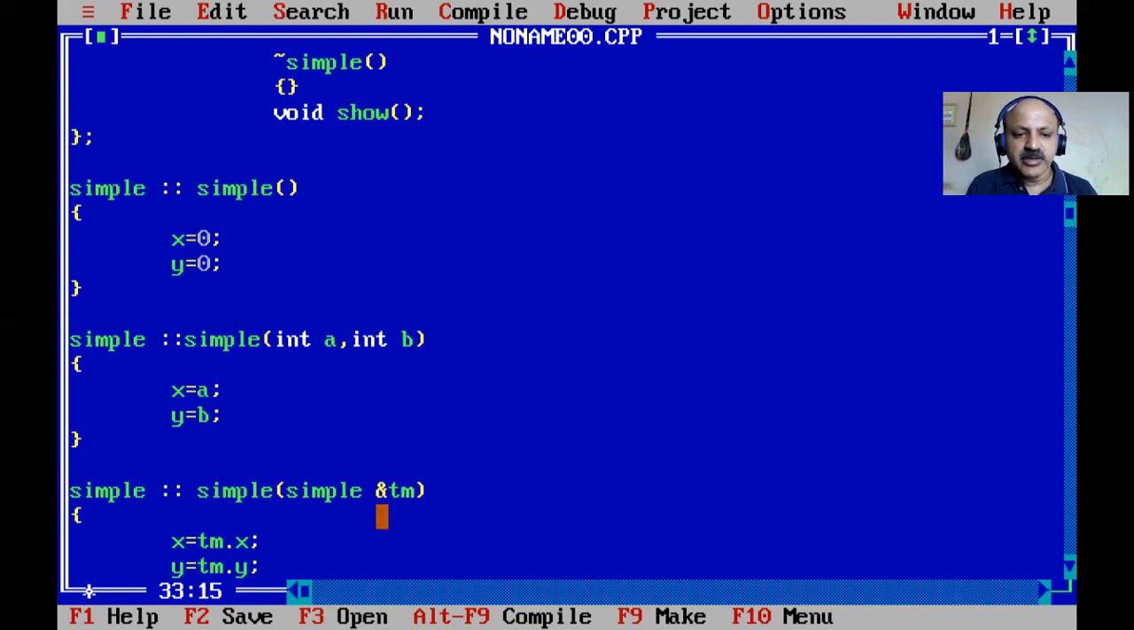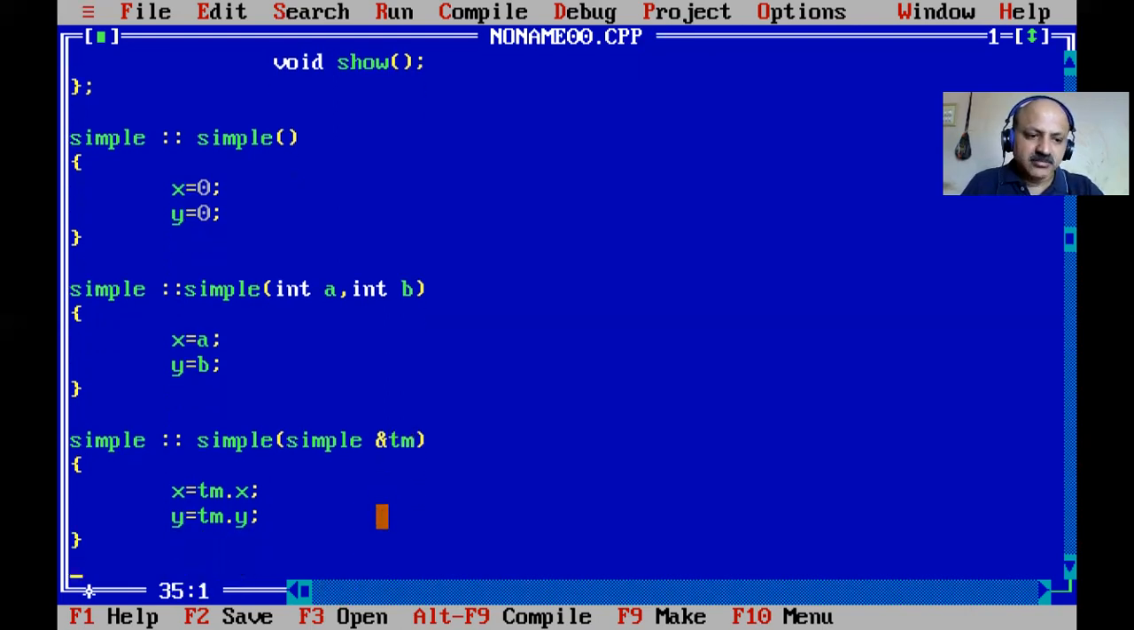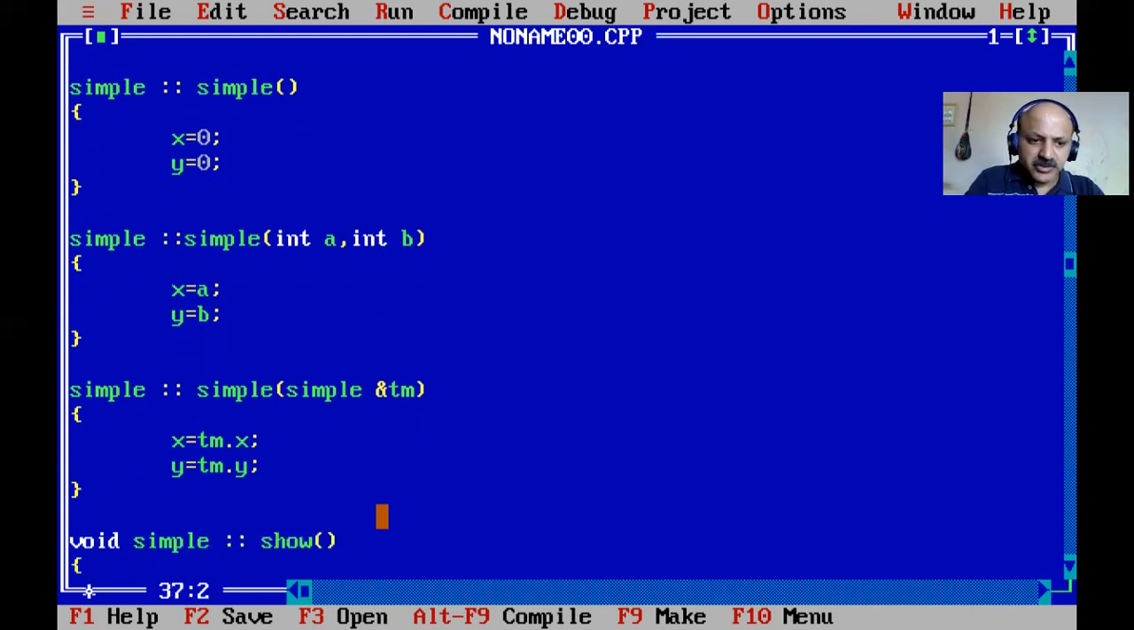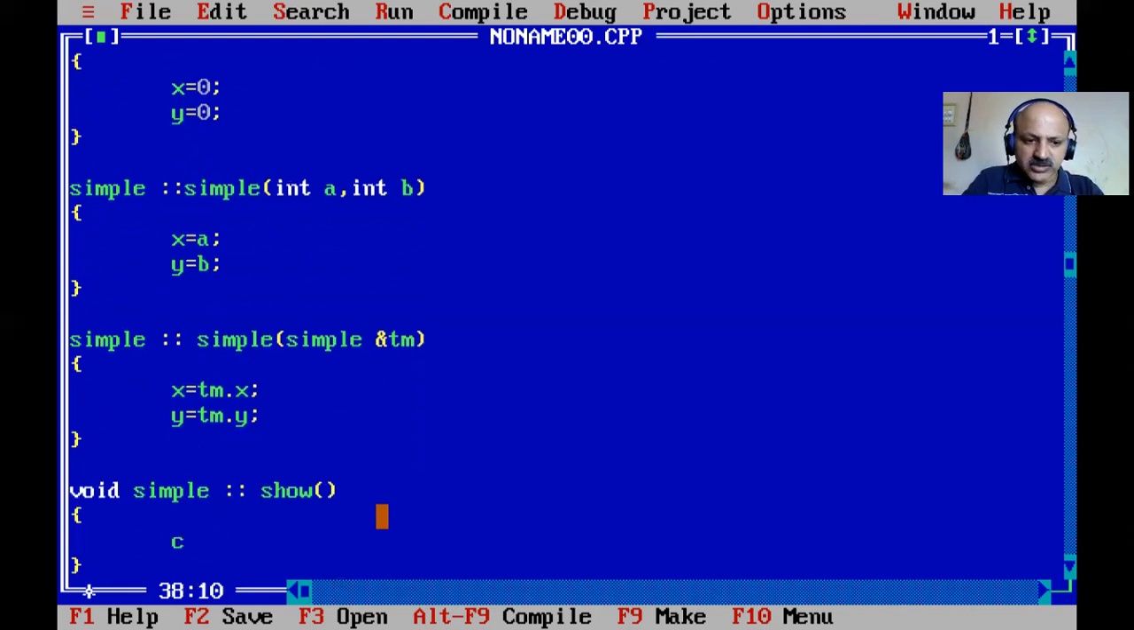So that is our main object path. Now let us define our show function, with scope resolution, and show just prints our x and y values. First print x, and between them one blank, then y, and then we can handle manipulators.